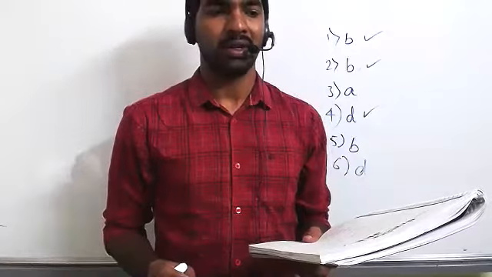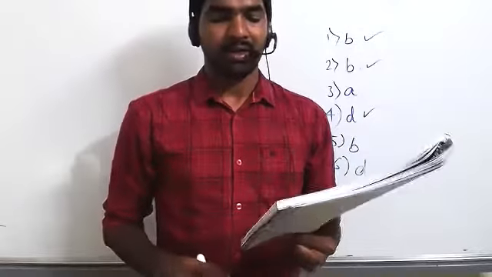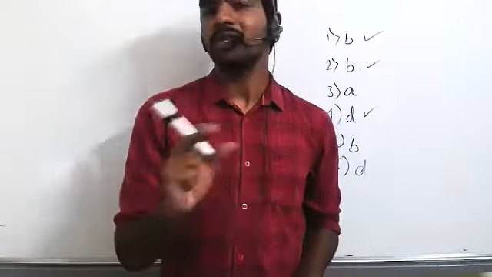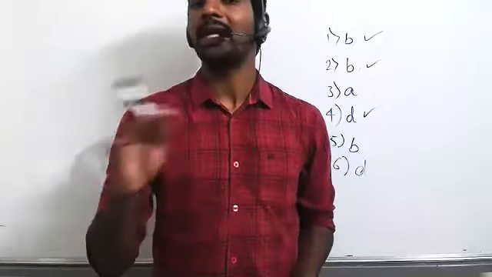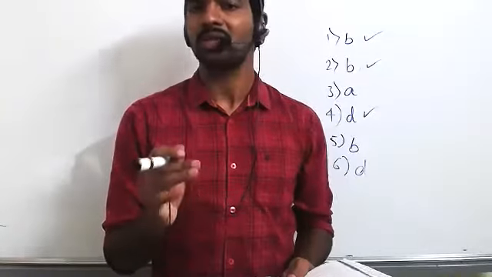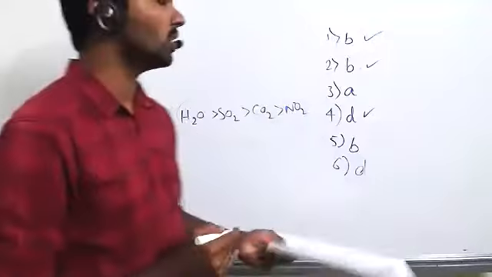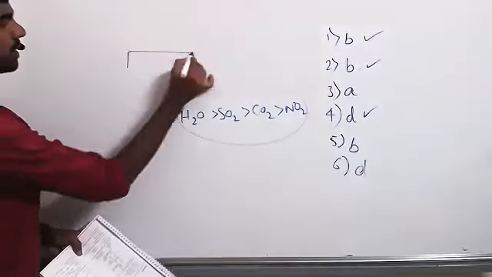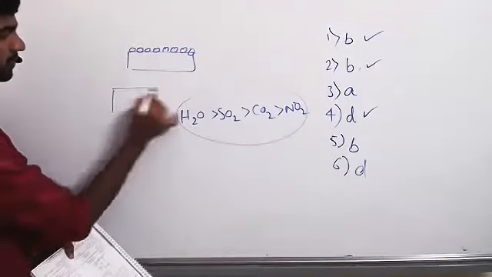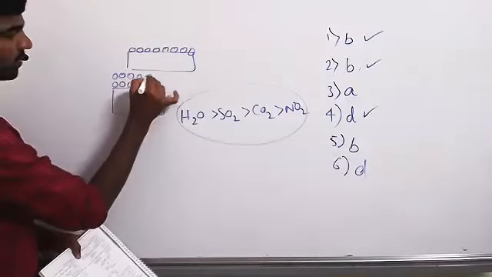I gave only the Freundlich adsorption isotherm. Freundlich isotherm is about physical adsorption, related to multilayer. Langmuir adsorption isotherm is related to chemisorption, only a single layer. In chemisorption only one layer of molecules is adsorbed. But in physical adsorption there are multiple layers, because weak van der Waals forces are involved.